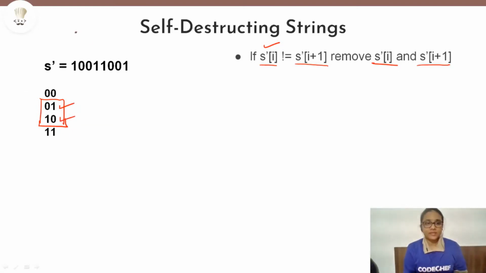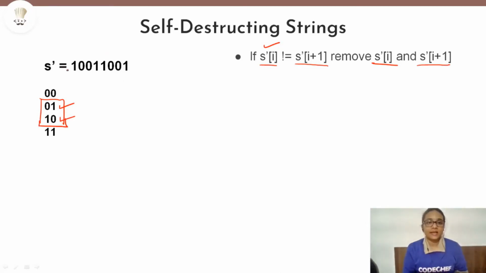Now, since this string is a combination of ones and zeros, every time we will be able to find out this combination, that is 0 1 or 1 0. Every time there is a transition from 0 to 1, or from 1 to 0, we will be able to find out these two pairs, and it will always be possible to remove them from the string.